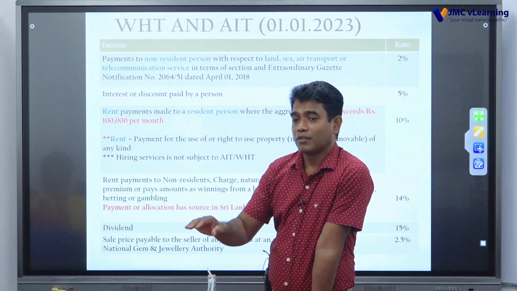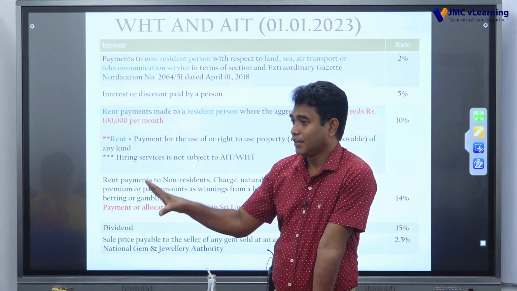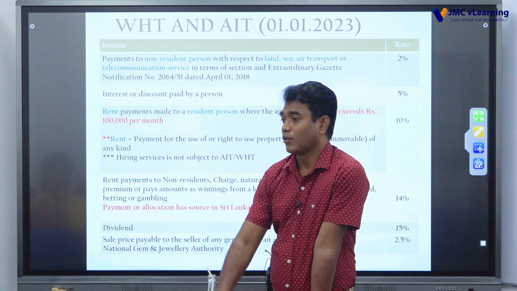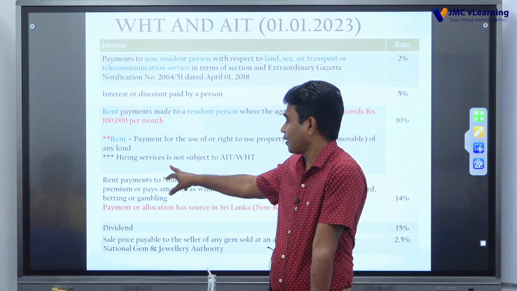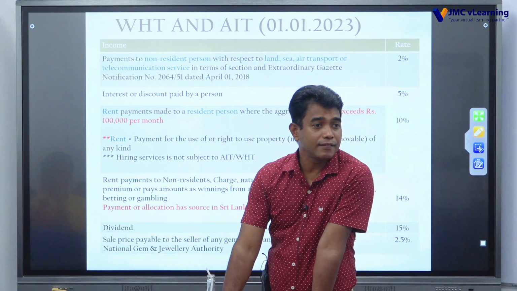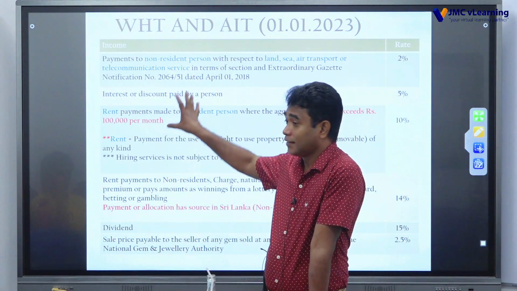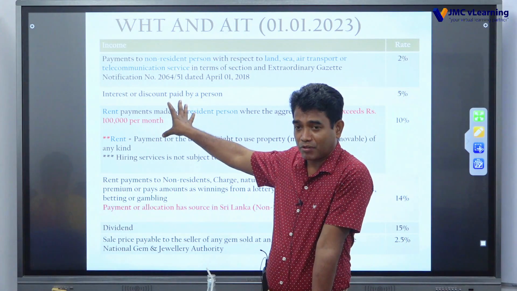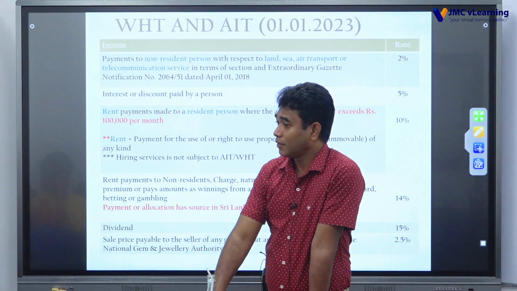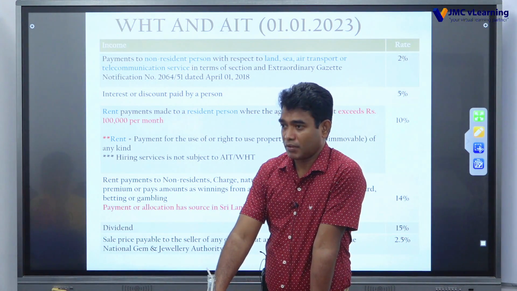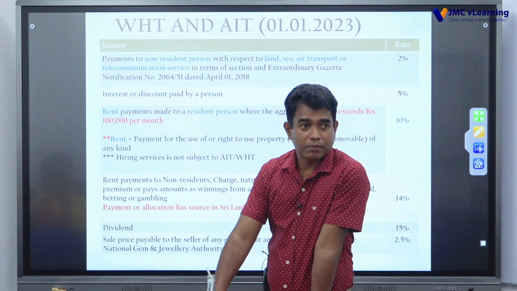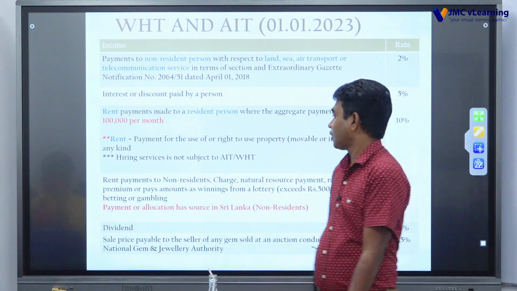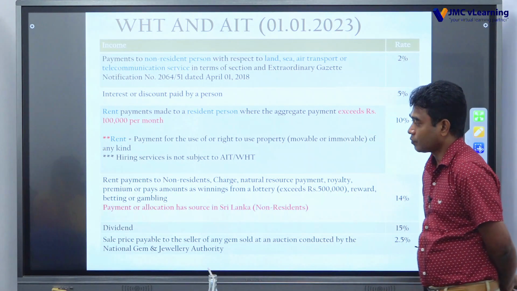But the whole responsibility for providing that particular facility is with the vehicle owner. Then it is hiring. Hiring goes as service. Under this particular section, we talk about what sort of payment? Investment return payment, rent. It is not a service-related payment, right? Then it is not subject to withholding tax.